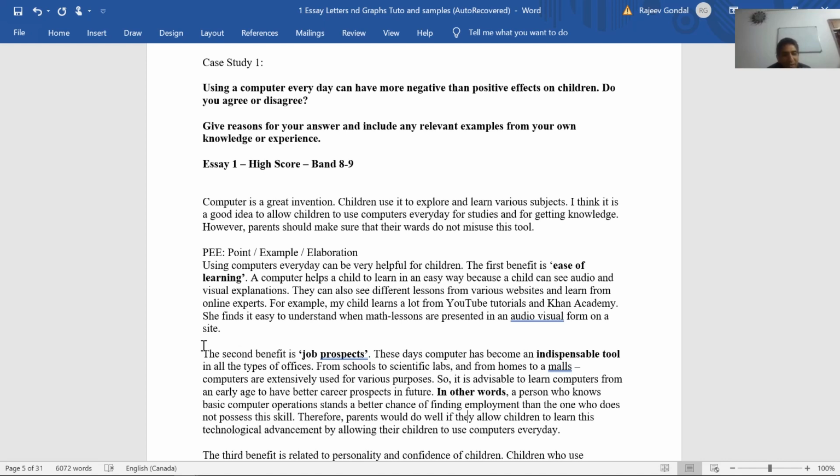Parents would do well if they allow children to learn this technological advancement. So, this is one part of the sentence. By doing what? By allowing their children to use computers every day. So children will be able to use this technological advancement if they use computers every day is what this sentence is trying to say. What I'm trying to emphasize is that you can make simple compound sentences where more than two thoughts are discussed,